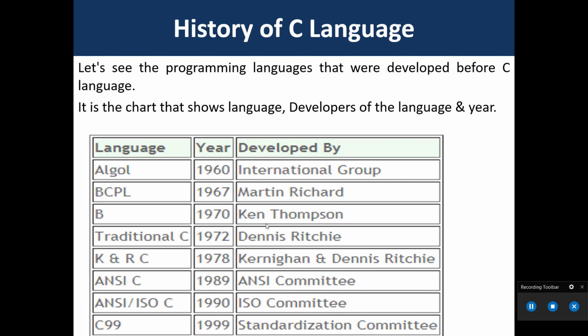Let's see the programming languages that were developed before C language. It is the chart that shows the language, developers of the language and year.